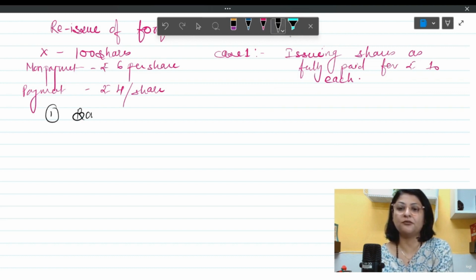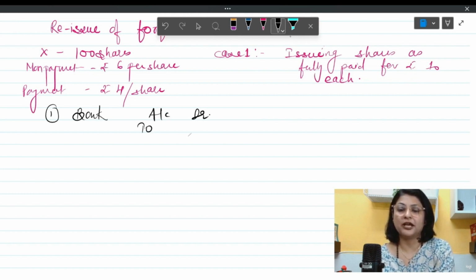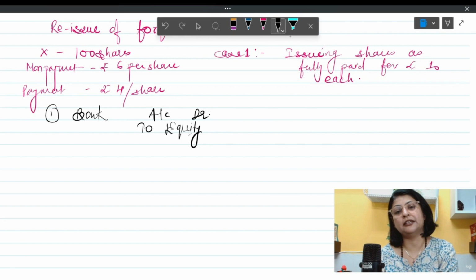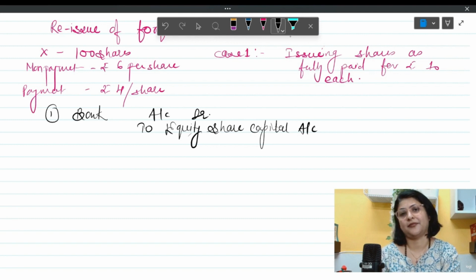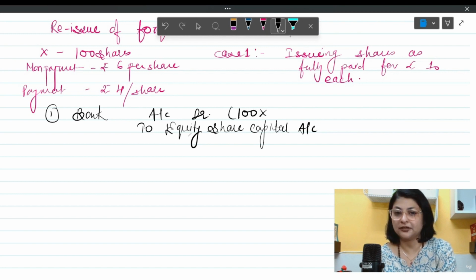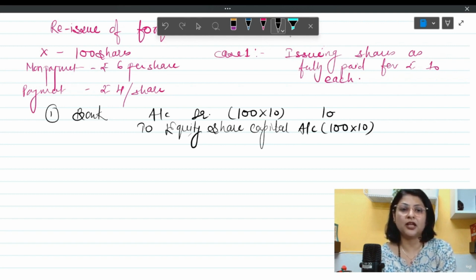You are going to write down bank account debit because the money is coming in, and you are going to write over here equity share capital. When we were forfeiting the shares, we had done equity share capital debit, but here we are doing equity share capital credit. Over here, I am going to write the amount which you have received from the other holder of shares to whom the shares are being reissued, 10 rupees, and these shares were issued as fully paid, so 10 rupees per share. So 1000 rupees is being received by the company from the second shareholder.